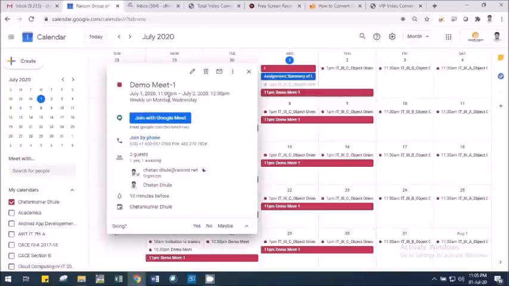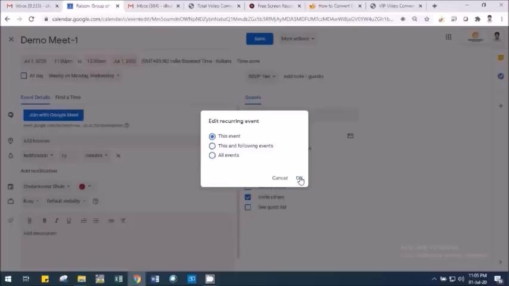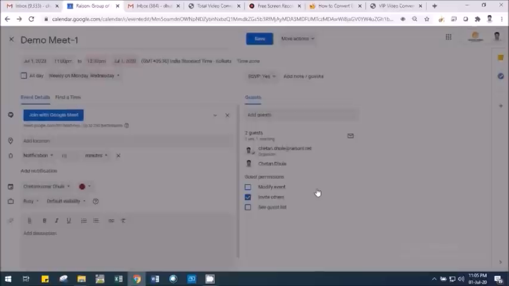So 11 p.m. Okay, 1 July to 2 July. So let us say I will be updating it to 1, and I will be meeting 11 p.m. to 12 p.m. Okay, and Monday to Wednesday same. So that event will be sent over there.